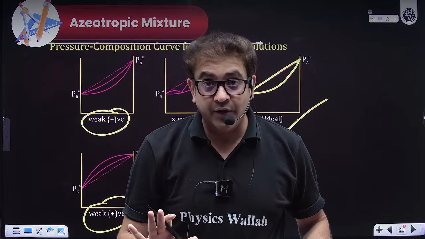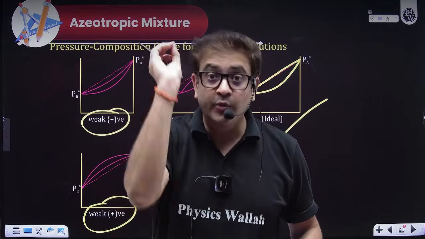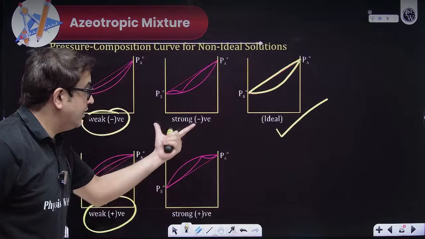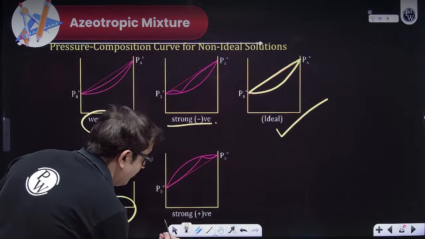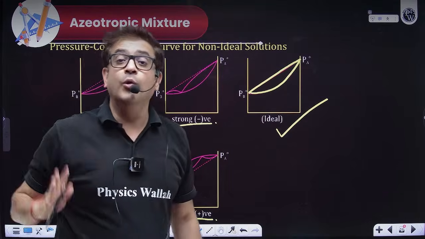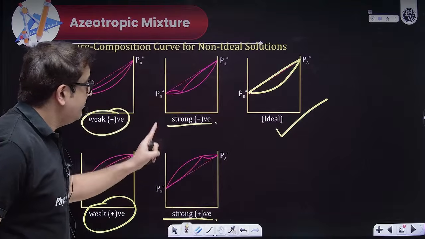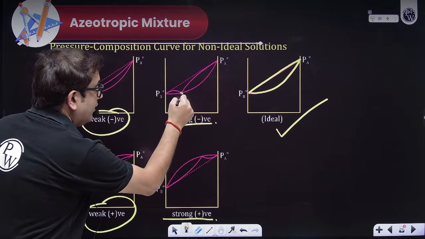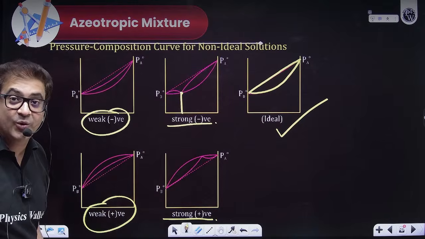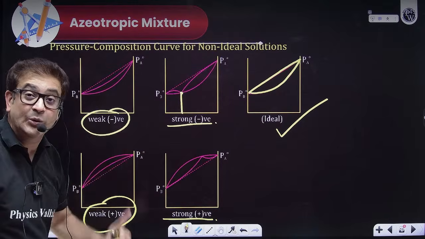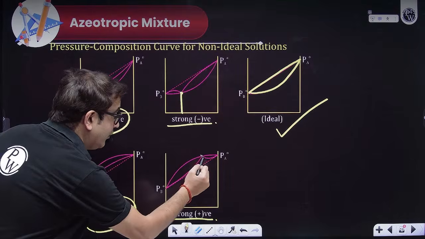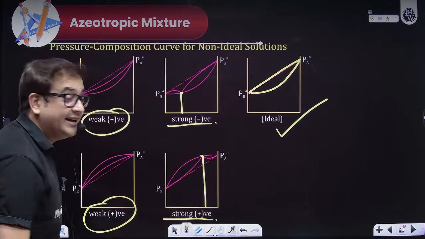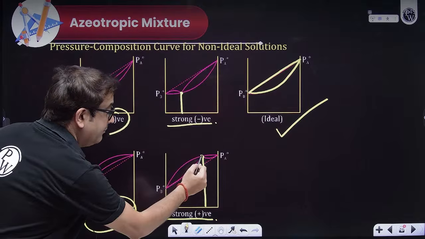Not for all non-ideal solutions, but for a few showing strong negative and strong positive deviation. Why? Because we got a graph where the mole fractions of components in liquid and vapor phase become equal, because they are meeting at this point.